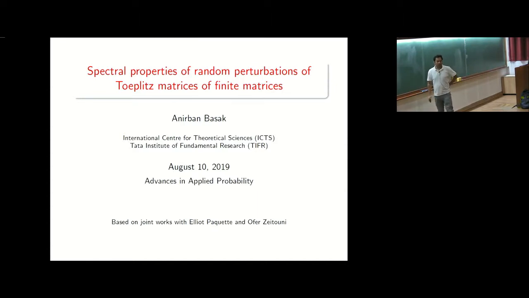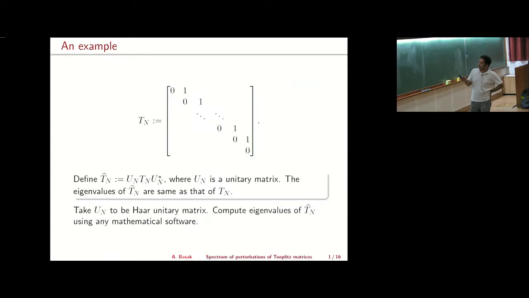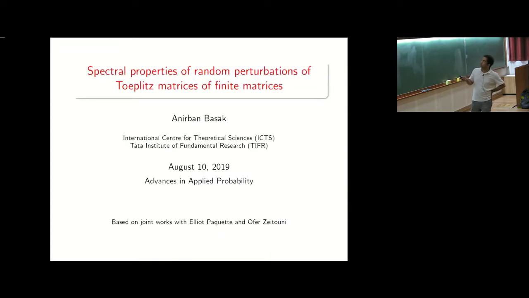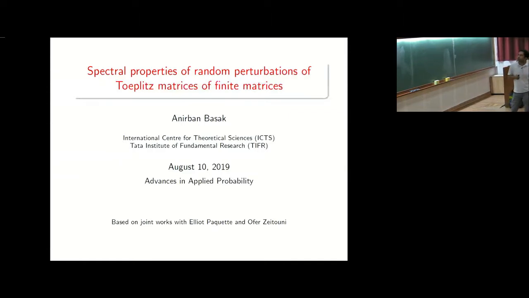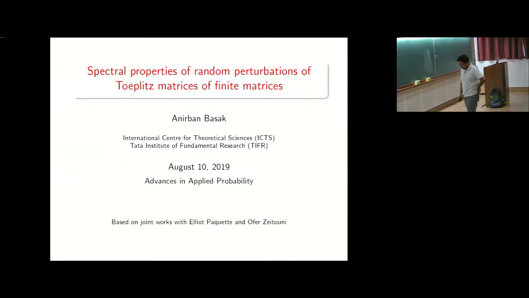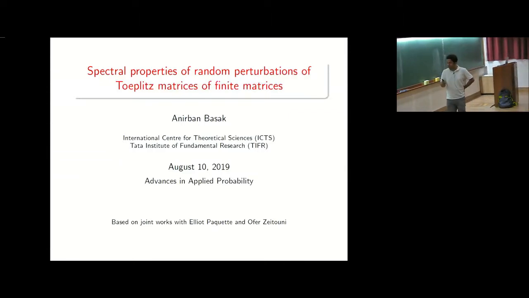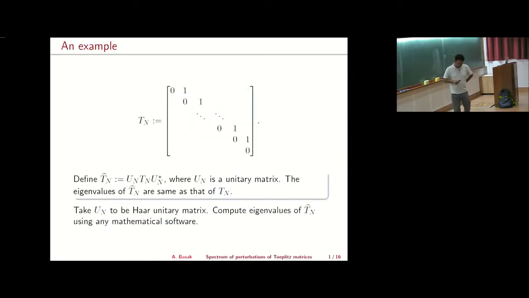So I'll talk about the spectral properties of random perturbation Toeplitz matrices with finite symbols. I'll explain what I mean. Sorry, it's a typo, it should be finite symbol, not matrices. Sorry about that. Anyway, this is based on joint work with Elliott Paquette and Ofer Zeitouni. I'll start with an example.